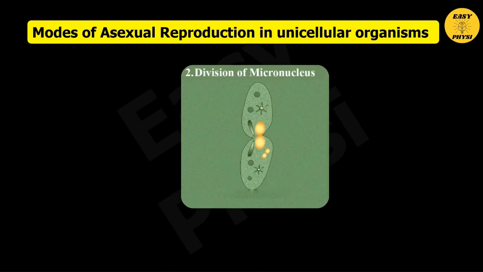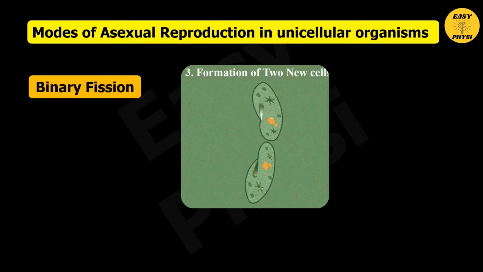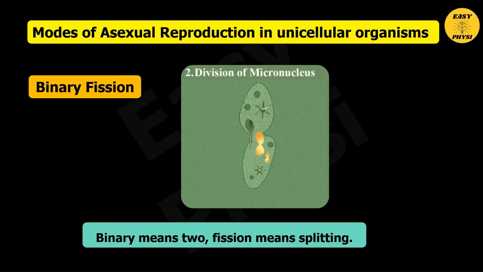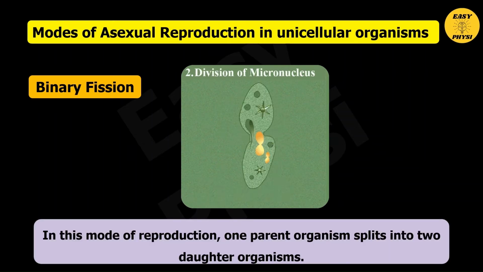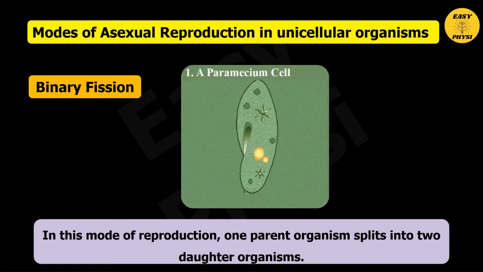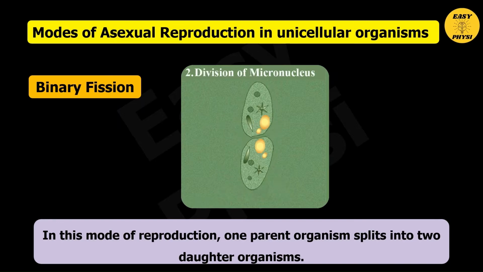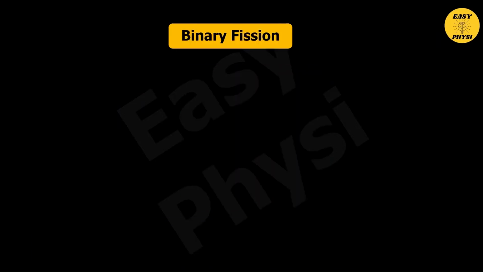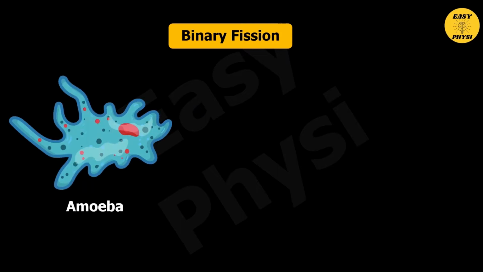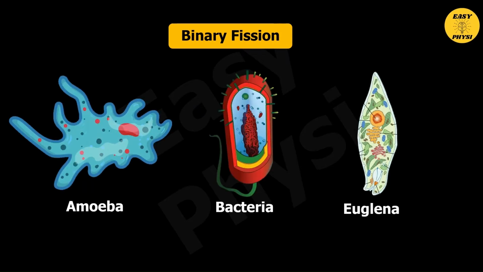So the modes of asexual reproduction in unicellular organisms are binary fission. Binary means two, fission means splitting. In this mode of reproduction, one parent organism splits into two daughter organisms. This type of reproduction is observed in single cell organisms like amoeba, bacteria, and euglena.